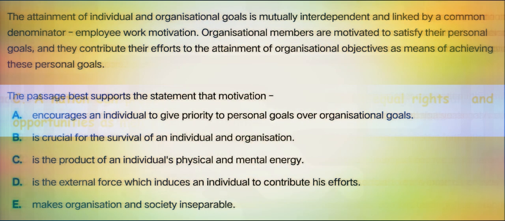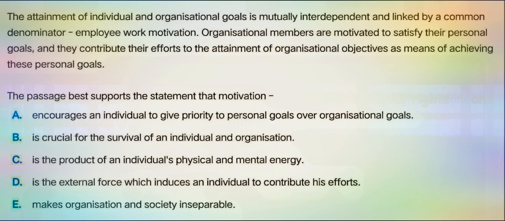Hope it's clear. Let's proceed with one more example, a small piece of text again. Let's read the passage. The attainment of individual and organizational goals is mutually interdependent and linked by a common denominator, employee work motivation. Organizational members are motivated to satisfy their personal goals, and they contribute their efforts to the attainment of organizational objectives as a means of achieving their personal goals.